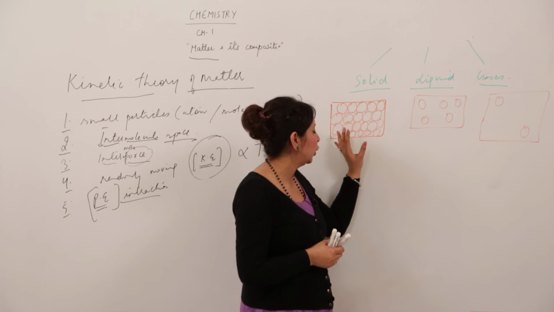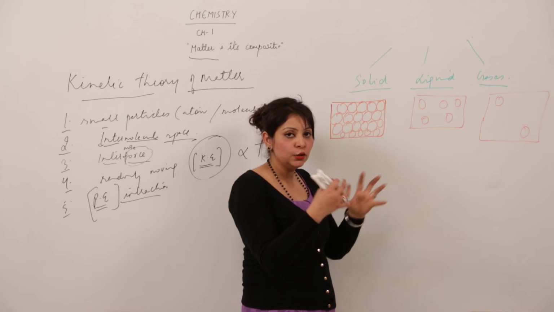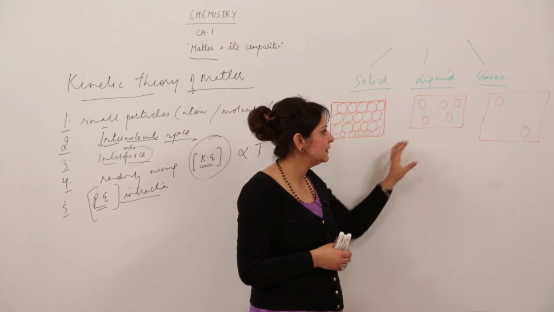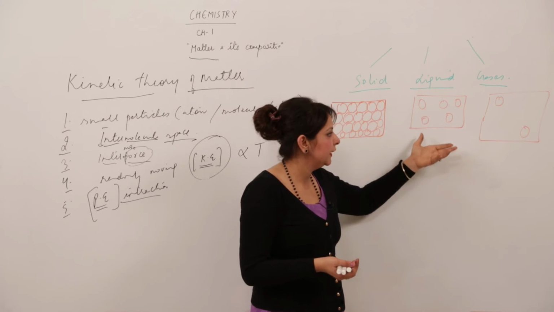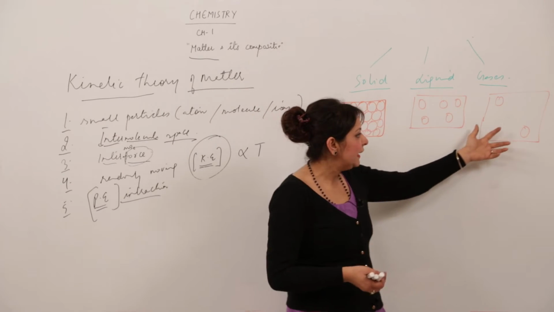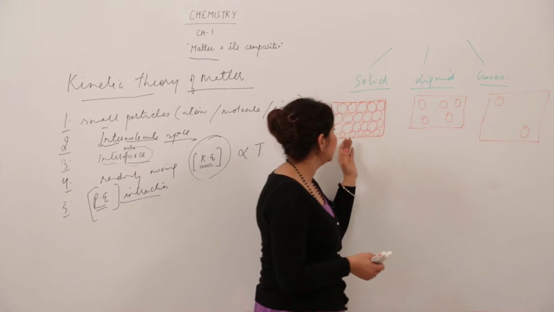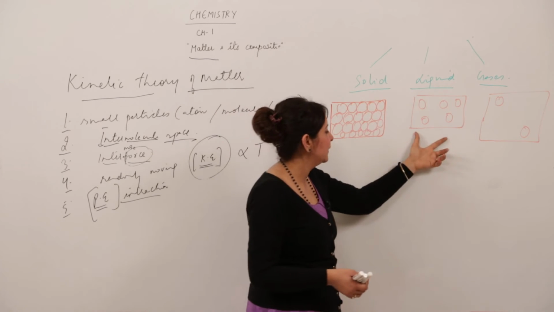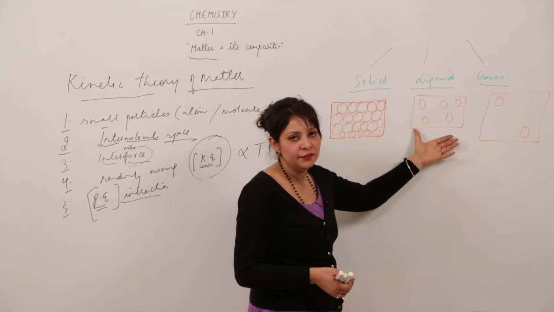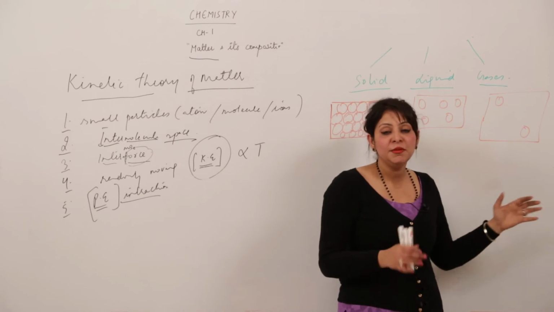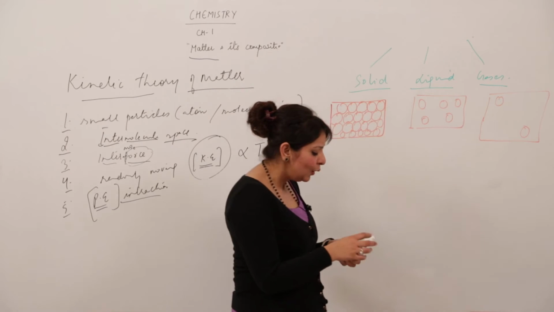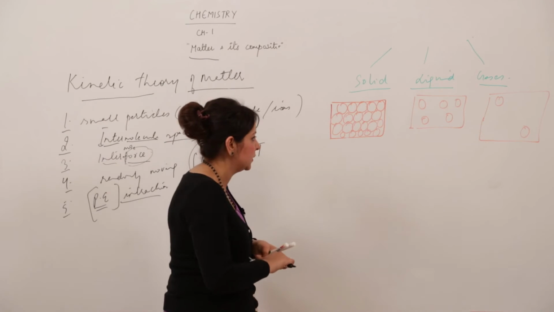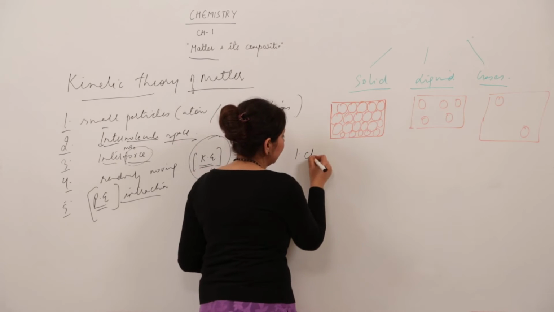There is no space at all, but there is a force because they are closely packed. In liquid, they are a little far apart if we compare it with the solid. There is a space, and obviously the force will also get affected accordingly. We'll study that now. And in gas, they are far apart. We get to see so many particles in the solid, while in the same sample in liquid we only see 5 atoms, and in gas only 2. So that means they are far apart. Now, how does kinetic theory explain solid, liquid and gaseous particles? What you get to see in solid is that they are closely packed.